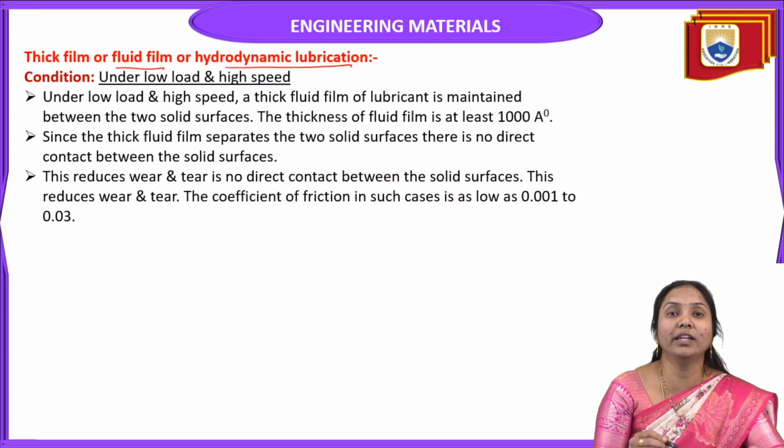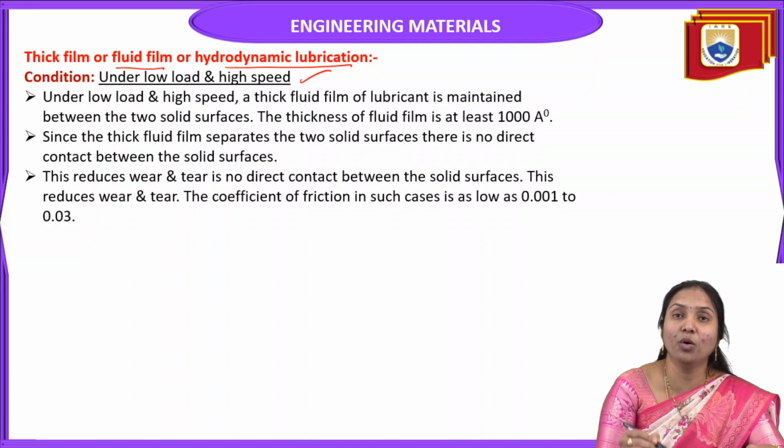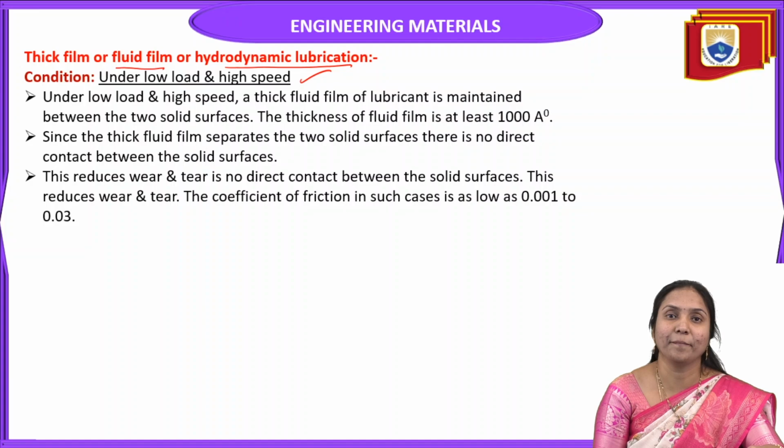In this thick film lubrication, what is the main condition? Under low load and high speed. This is the main condition.